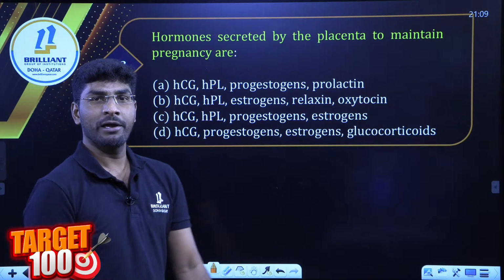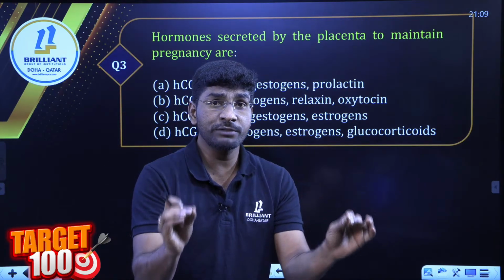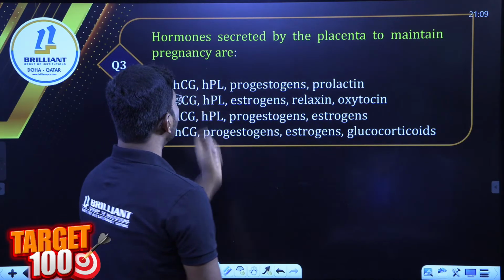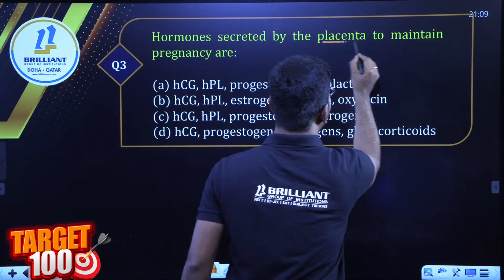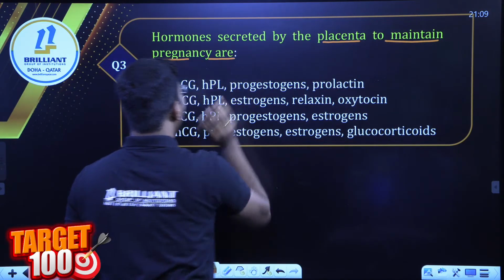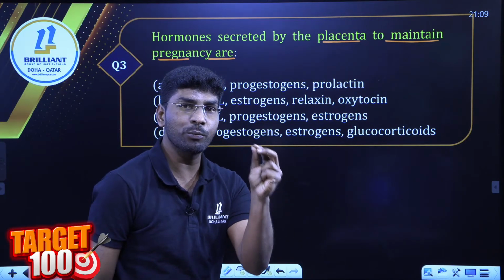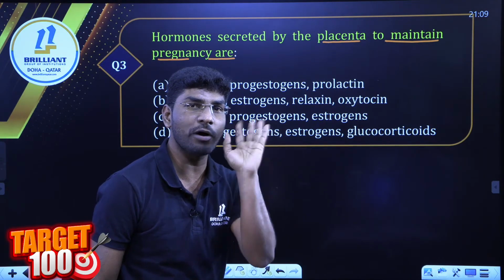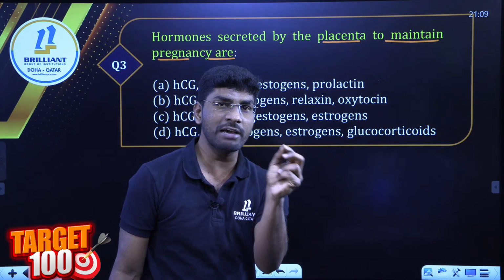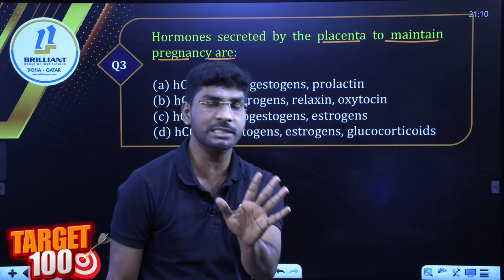Question number 3. This question is very important. Peacefully, all of you listen to what I am explaining now. Hormones secreted by placenta to maintain pregnancy are the given. Placenta. Can you please tell me at what week the placenta forms? In pregnancy, the placenta will form at the 11th to 12th week, right? The placenta formation takes place from the 11th week to the 12th week.